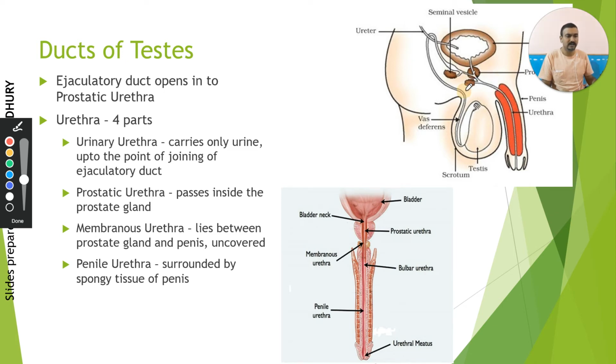However, another gland, called Cowper's gland or bulbourethral gland, opens into the membranous urethra. Then the urethra is surrounded by the copulatory organ, which is called the penis. This part of the urethra, which is coming from inside the penis, is called the penile urethra. So ultimately you get four parts of the urethra: urinary urethra, prostatic urethra, membranous urethra, and penile urethra. These are the four parts of the urethra that we get.